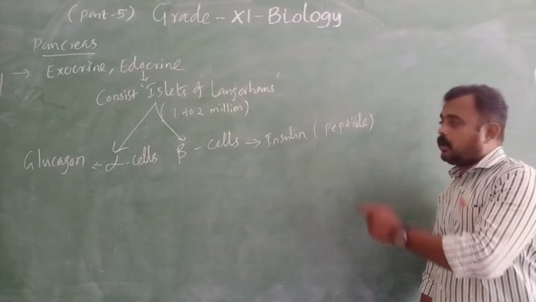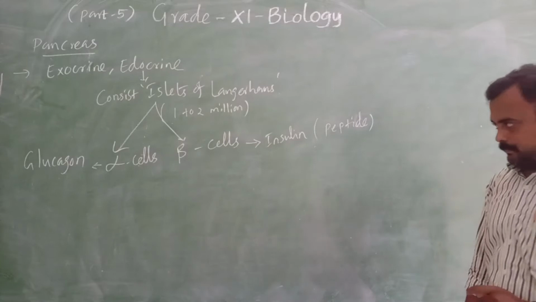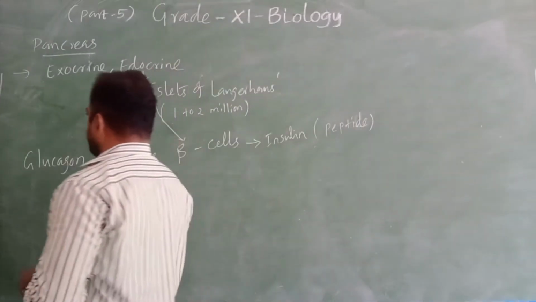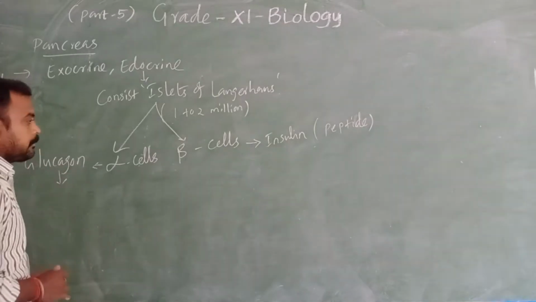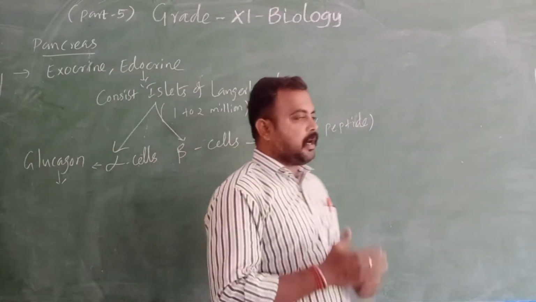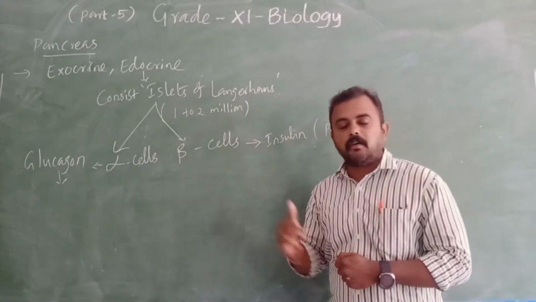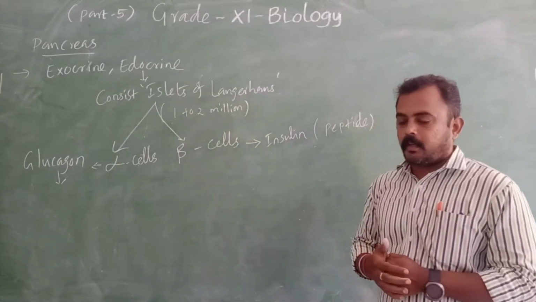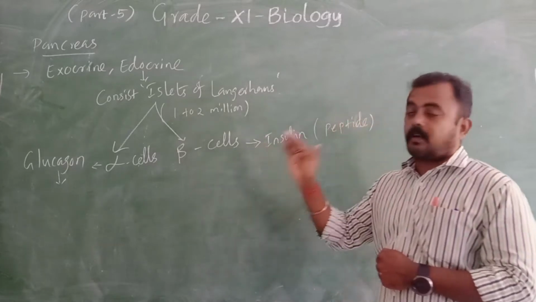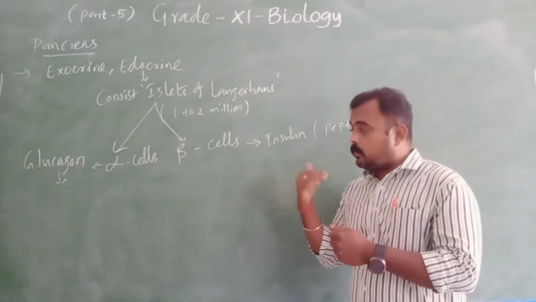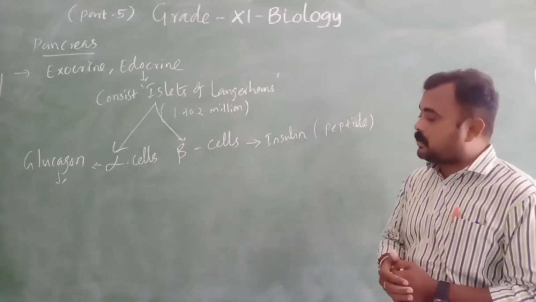So glucagon is a peptide and insulin is also a peptide hormone. Now we know the pancreas location and what it is composed of: alpha cells and beta cells. Alpha cells secrete glucagon and beta cells secrete insulin.